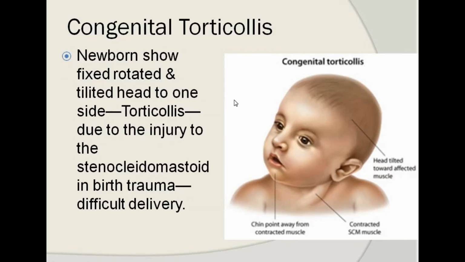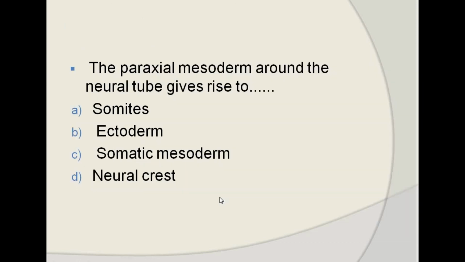Another condition is a congenital condition associated with birth trauma of the muscles, called congenital torticollis, in which during normal vaginal delivery an injury occurs in the musculature, and blood accumulates, causing hematoma formation. It results in shortening of the sternocleidomastoid, and the head tilts towards the affected side, and that is called torticollis.